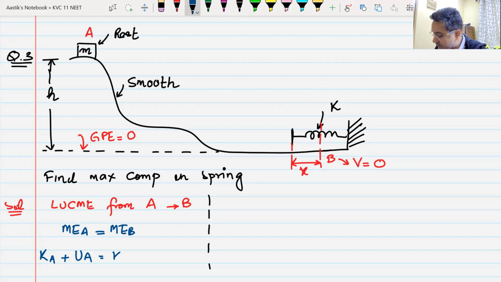Total mechanical energy at point B will be kinetic energy at point B plus potential energy at point B. At point B, I have taken gravitational potential energy as zero. The only potential energy it will have will be spring energy. Do we understand this? Now, what is the kinetic energy at point A? Can anyone tell me that? Zero. Kinetic energy at point A is zero. Well done.